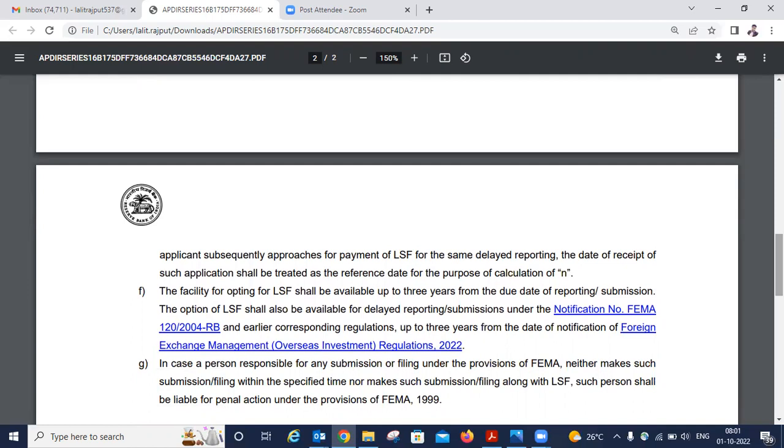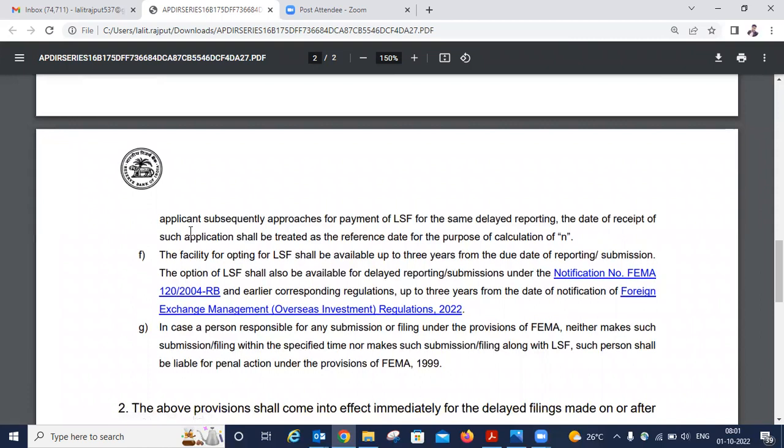That means if you have filed any return with the RBI and the reporting has been delayed by 30 days, by 40 days, whatever the term is, in that case RBI will send you an email that you have to pay a certain amount as LSF within 30 days or within the date specified by the RBI. And if you are not paying the said LSF within the said time period, and you delayed, then you have to make an additional request for paying the LSF amount. And the date on which you made an additional application for paying the LSF will be considered as the date from which the LSF will be counted by the RBI.